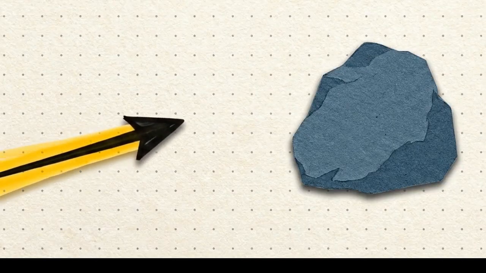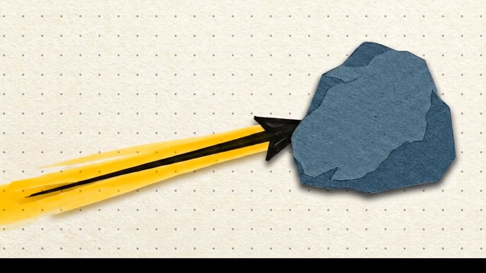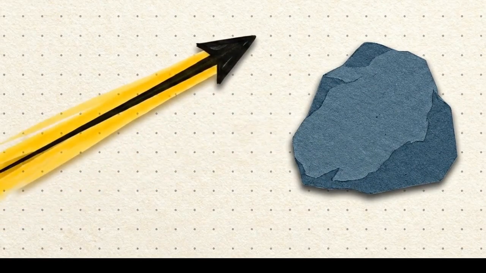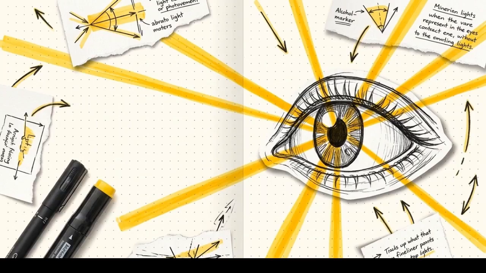We don't actually see objects. We only see electromagnetic energy hitting obstacles. This is a technical breakdown of the specific behaviors light exhibits when it interacts with the physical world.